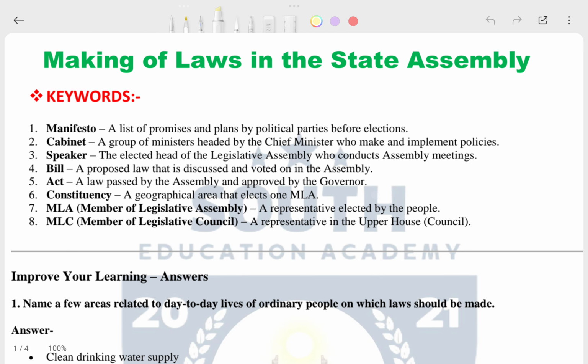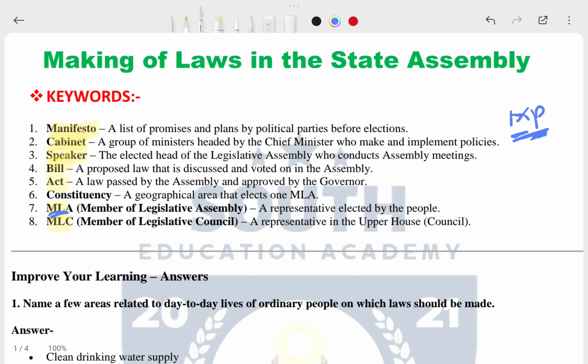So we will begin with the keywords and the first keyword is manifesto. What is a manifesto? Cabinet, speakers, bill, act. MLA means member of legislative assembly. MLC means member of legislative council, and MP is there. MP means member of parliament. Remember that one. M means member, and P means parliament. So MP means member of parliament. Remember, MLA means member of legislative assembly. It is MLA for the state and MP for the central level. I hope it is clear to you.